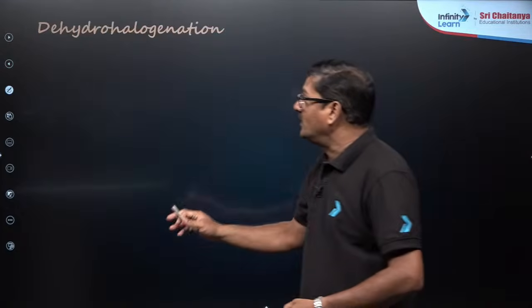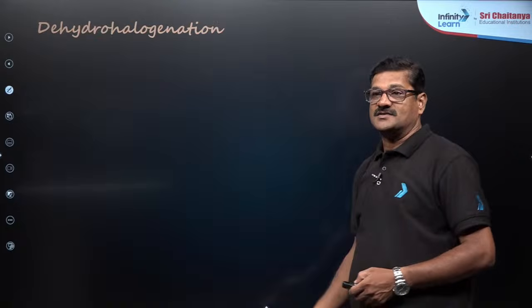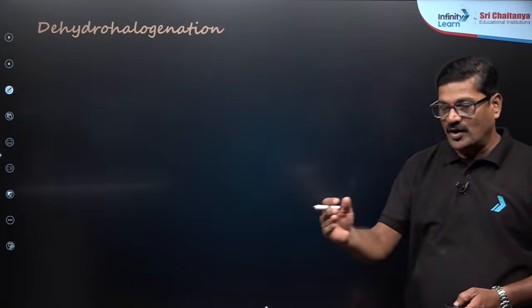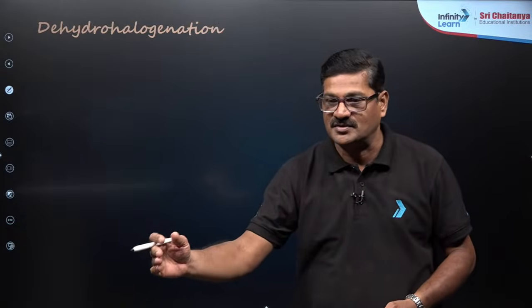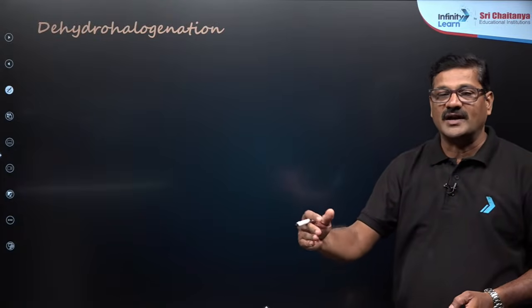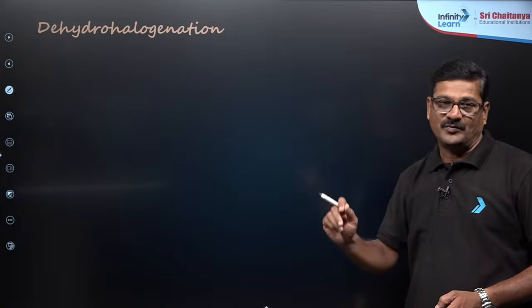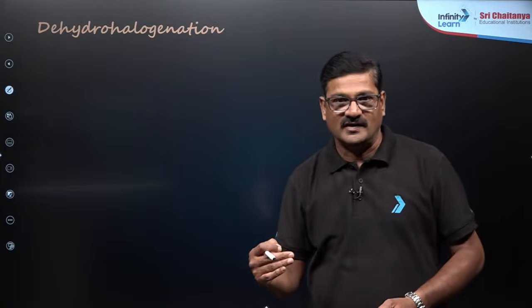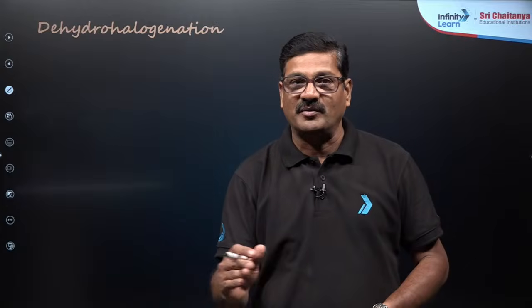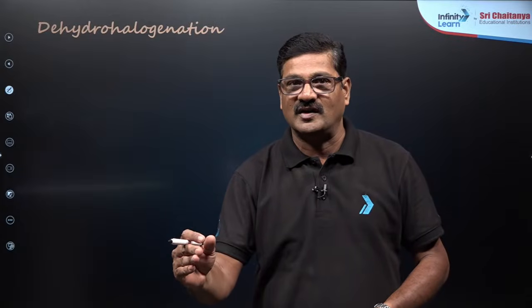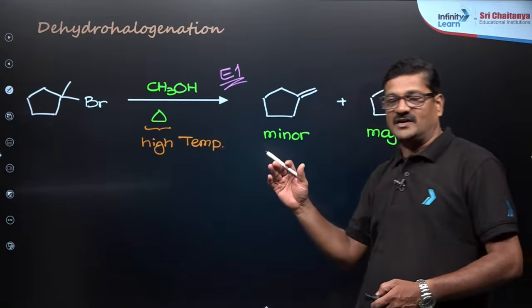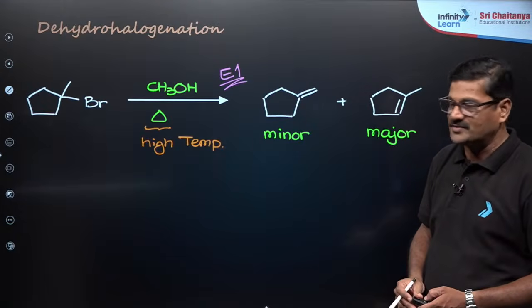So children, moving ahead here, dehydrohalogenation is another reaction. So far we have seen the dehydration reaction, now you are going to get the dehydrohalogenation reaction. Here you can see either E1 or E2. If it is a tertiary alkyl halide, it follows E1. If it is a primary or secondary alkyl halide, it can participate in the E2 reaction. Let's see what a dehydrohalogenation reaction is.